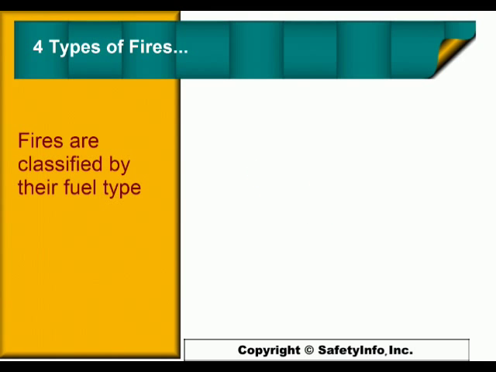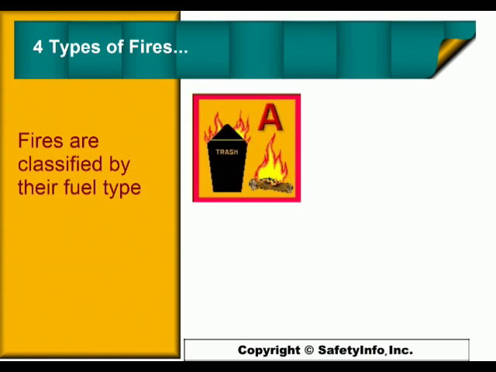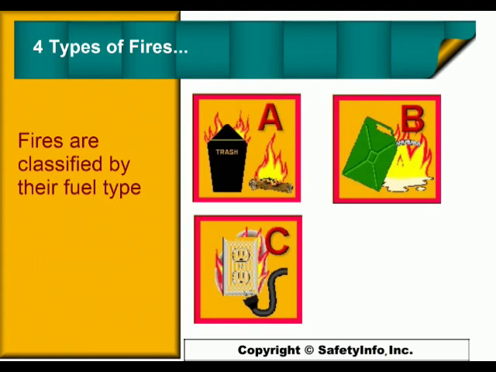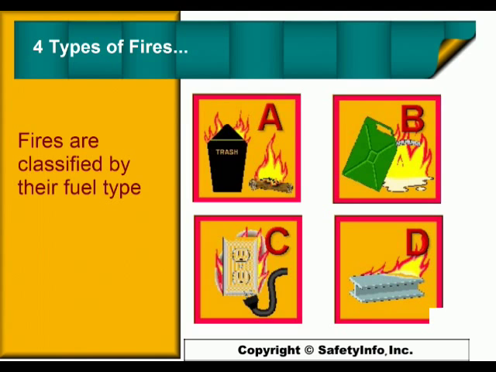There are 4 types of fires, classified by their type of fuel. Class A fires involve combustible material, such as paper and wood. Flammable liquids, such as gasoline, paint, diesel fuel, or solvents, are the fuel for Class B fires. Class C fire includes electrical equipment, and Class D fires are from combustible metal powders, flakes, or shavings.